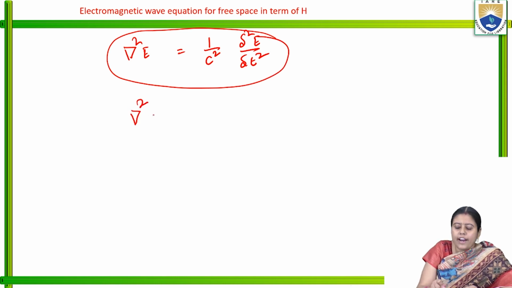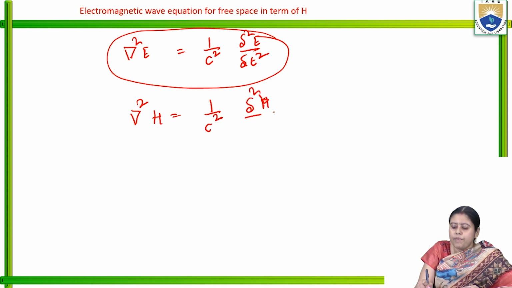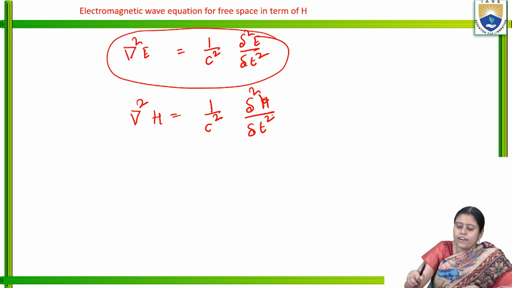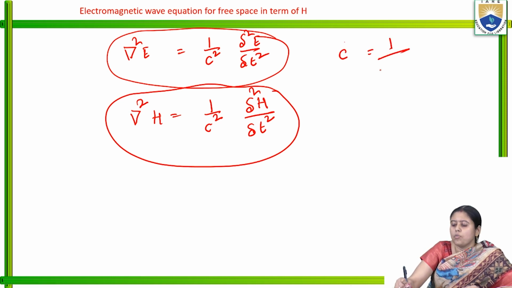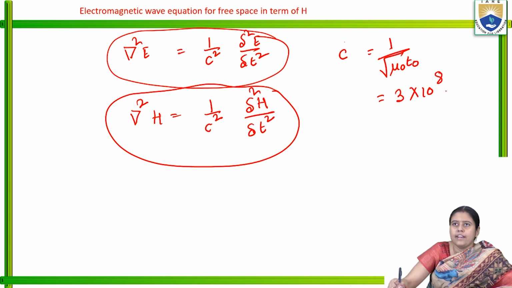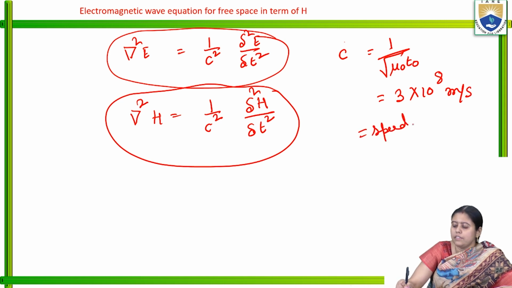Another one: grad square H is equal to 1 by c square del square H by del t square. This is due to the magnetic field intensity, where c is 1 by root of mu naught epsilon naught, and its value is 3 into 10 to the power 8 meter per second, which is the speed of light.